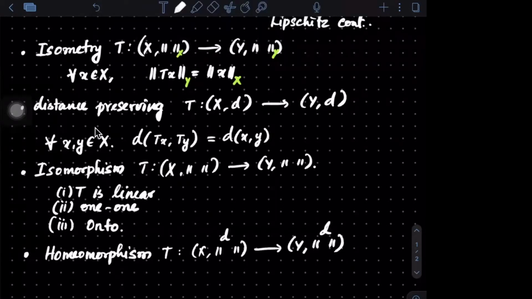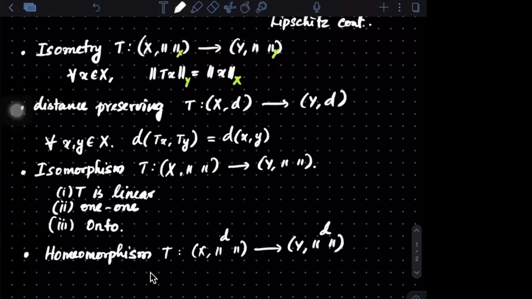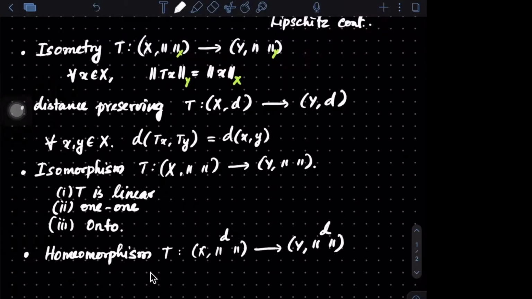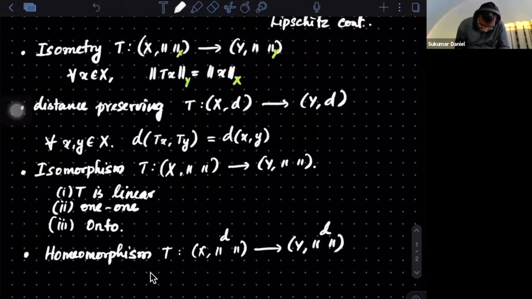Himanshu: If you can find a map from X to Y, which is... No, I'm saying T is a homeomorphism. Okay, so if T is bijective and T is continuous and T inverse is also continuous. That's it. The word bijective he is using is a combination of these two things: the top one is called injective and the lower one is called surjective. Together it's called bijective.